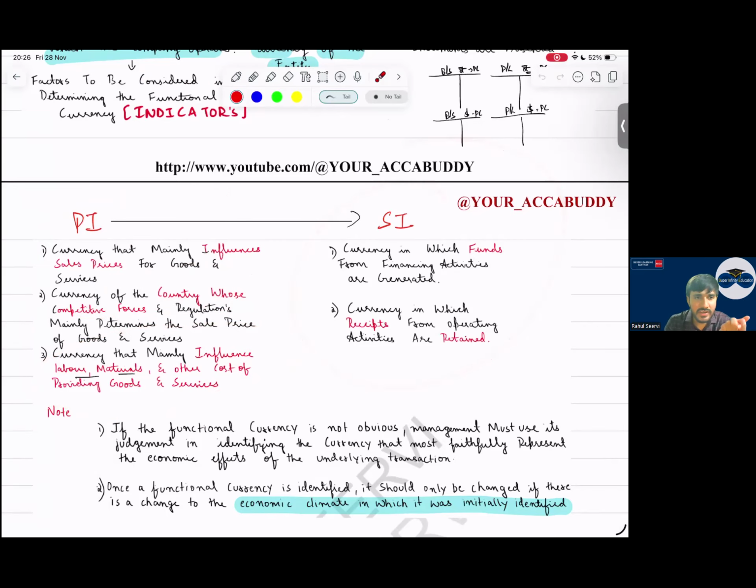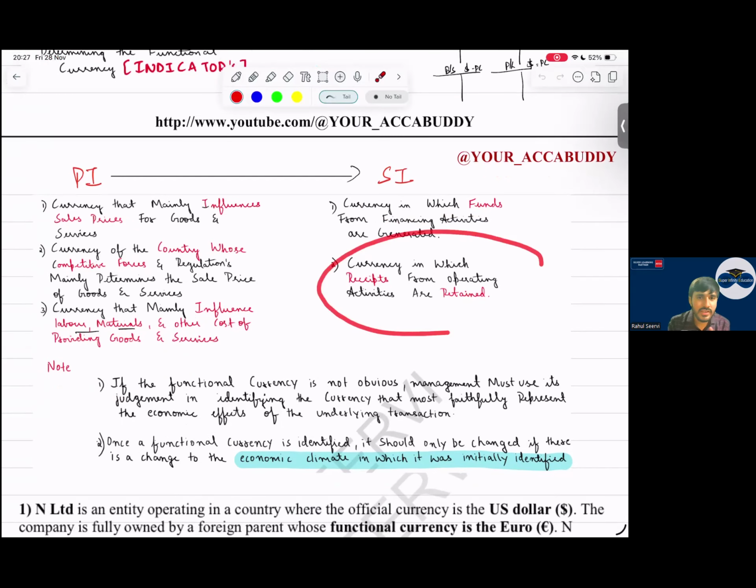What are the secondary indicators? We follow secondary indicators if primary indicators are not sufficient. In secondary indicators, what do we see? The currency in which funds are generated. How do we raise the finance? Are we taking finance from India or in foreign currency? Then the currency in which the receipts are retained. How will you retain your receipts? On that basis.